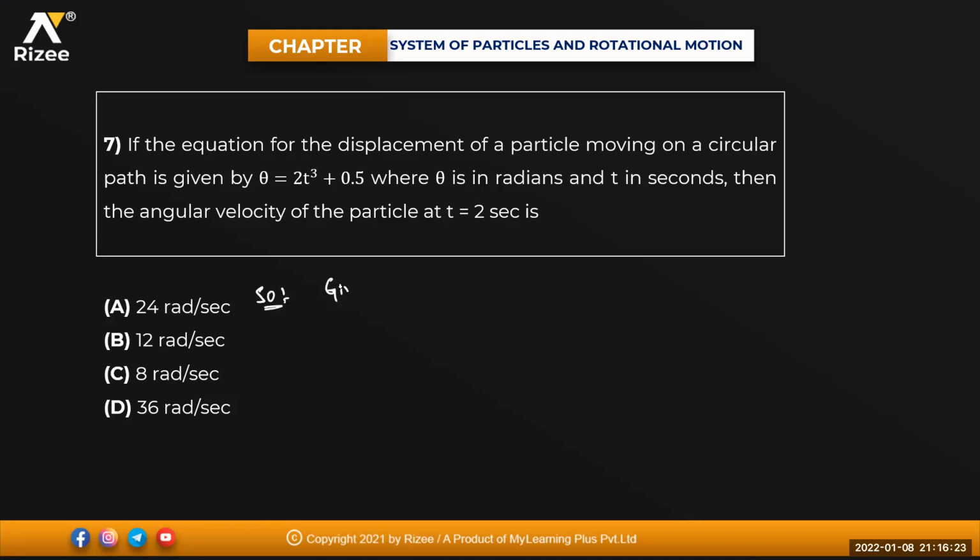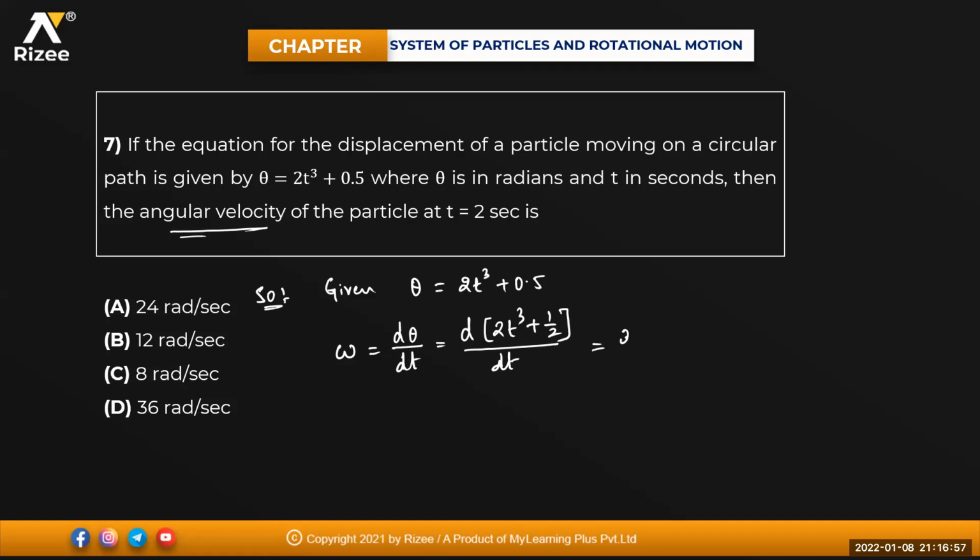Given in the problem, theta is equals to 2t cube plus 0.5. We need what, beta? Angular velocity. That means omega. Omega is equals to d theta divided by dt.